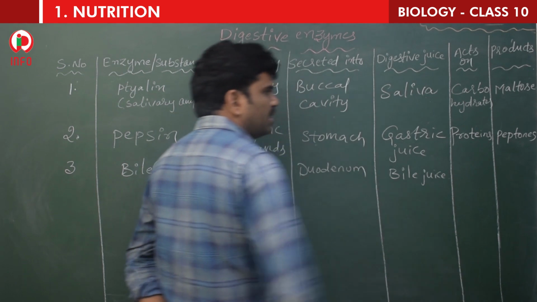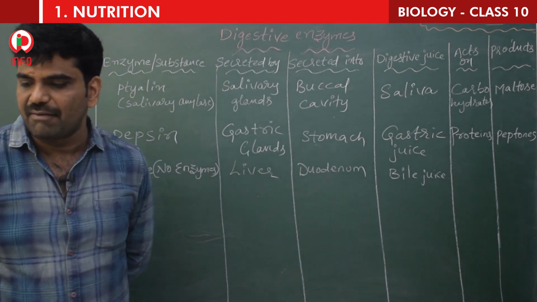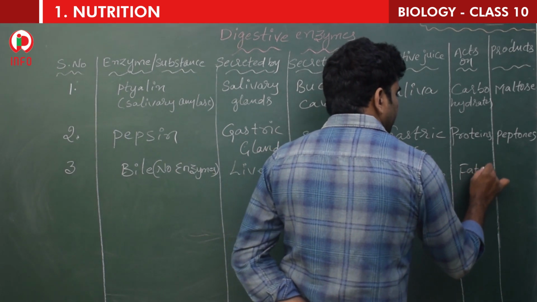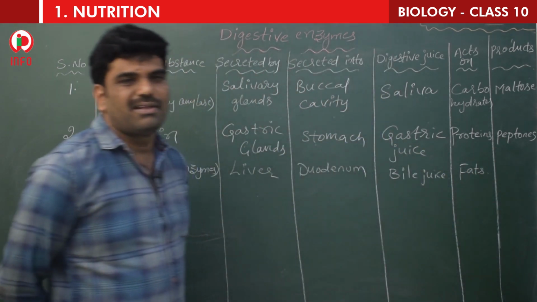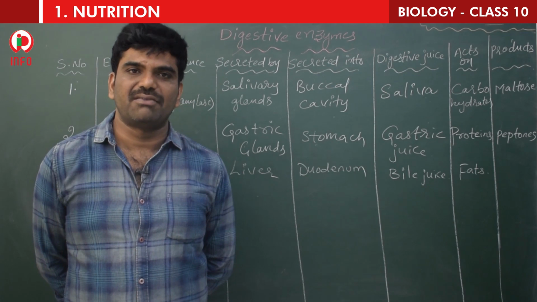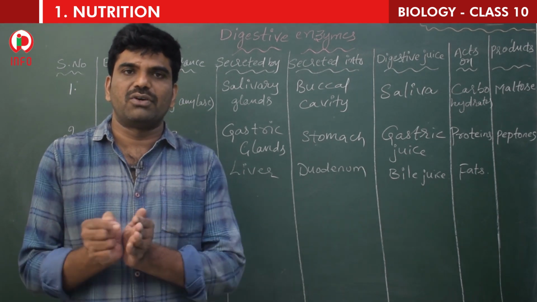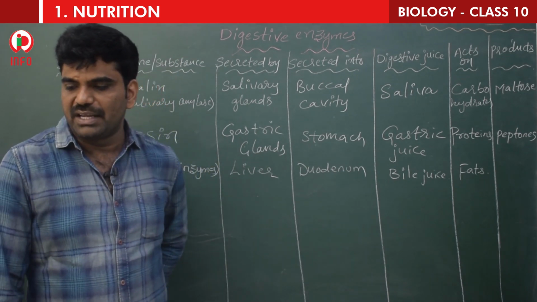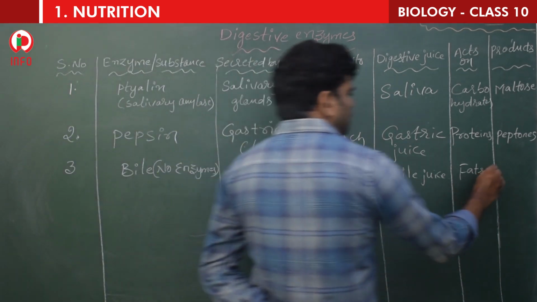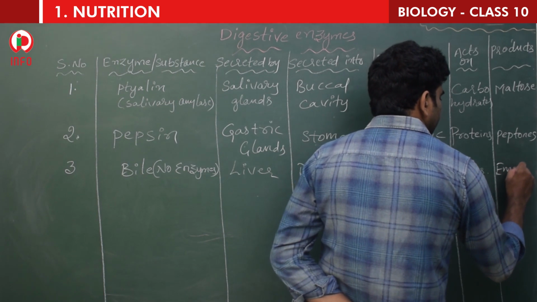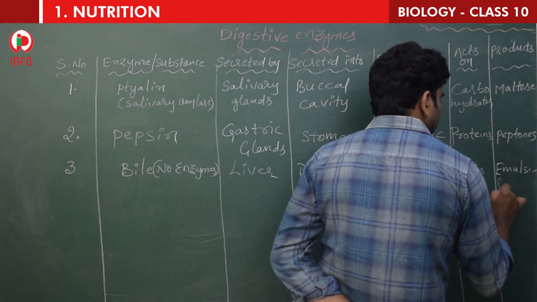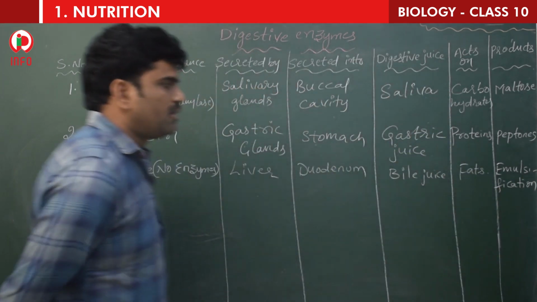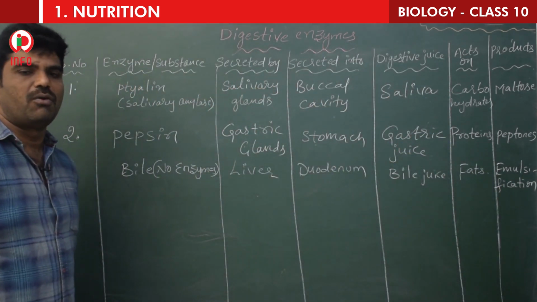What is the juice, children? Bile juice. And it acts on fats. When it acts on fats, large fat molecules are converted into small globules, which is called emulsification. What is emulsification? I already told: large fat molecules are converted into small globules.